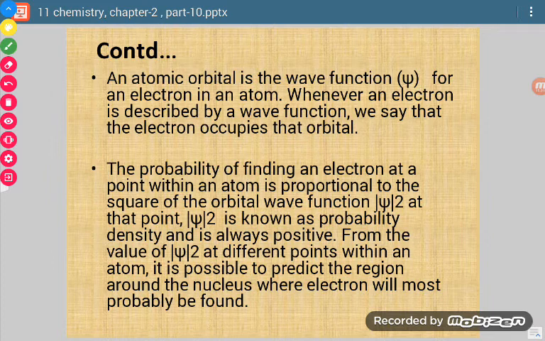Psi represents the wave. It is called the wave function. Which wave? The electron wave. It is just like the amplitude of a wave. If we know psi, then we know in which orbital the electron is present. The fifth one is that psi square tells us about the probability of finding the electron, and it is known as probability density. So these are the 5 postulates of the quantum mechanical model of the atom.